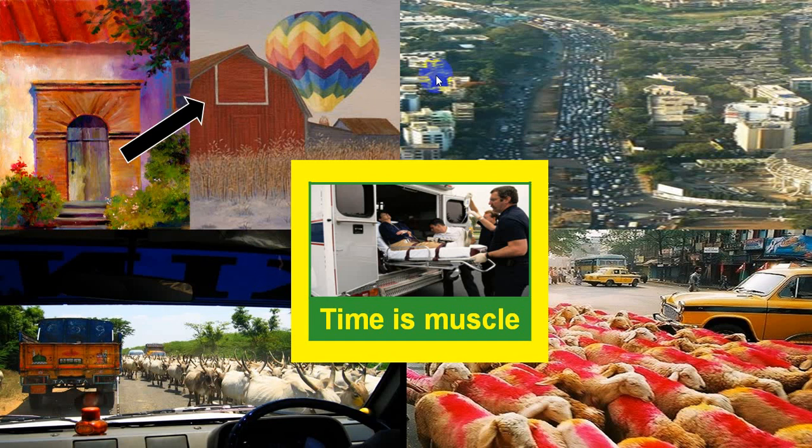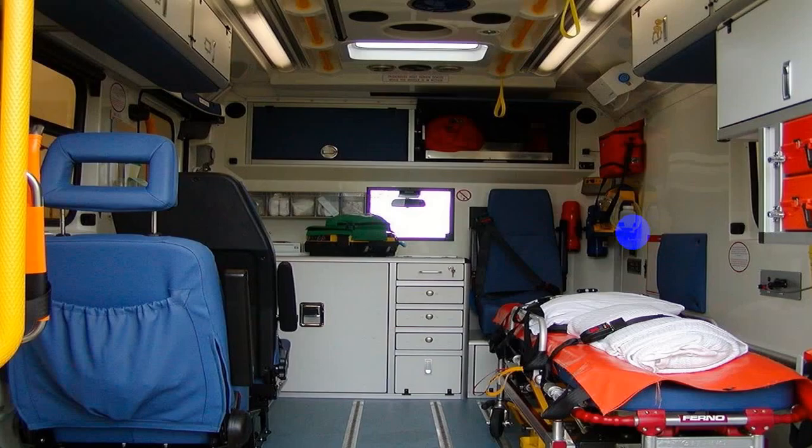But in India, we face all these problems. We know time is muscle, but we always get obstruction on the road. But now we have the facility of lifting the patient to a hospital by air. So this can be reduced.